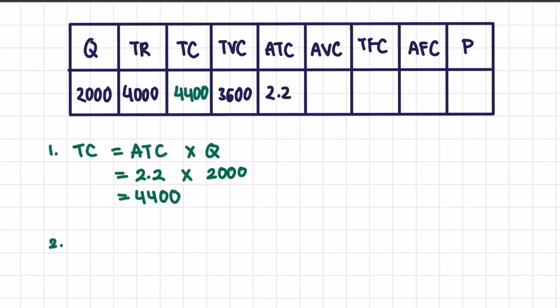Now we have to find the average variable cost. To get average variable cost, we can just divide total variable cost by the quantity. So we get 1.8 for our average variable cost.